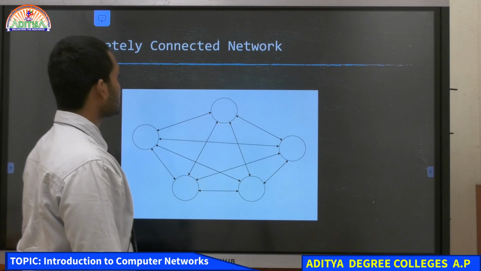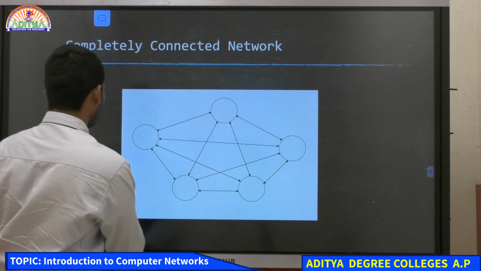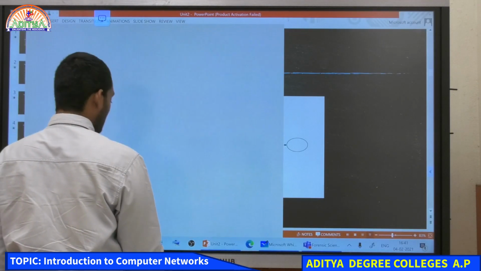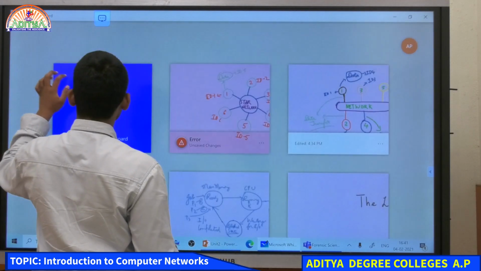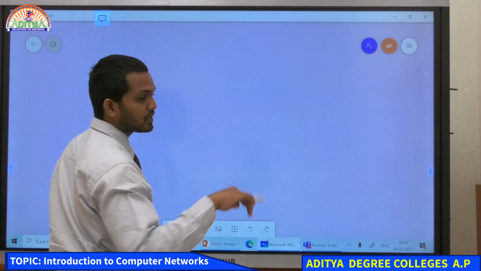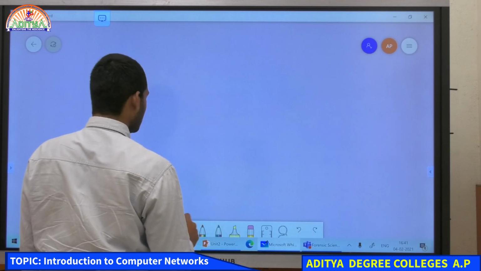And then this is the last one, this is a completely connected network, or you can call it mesh network topology, okay? So what is happening in mesh network topology? In mesh network topology, each computer is connected to all the other computers in the network.